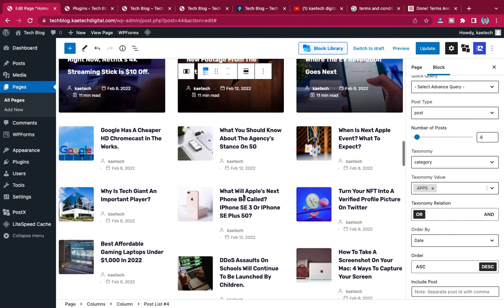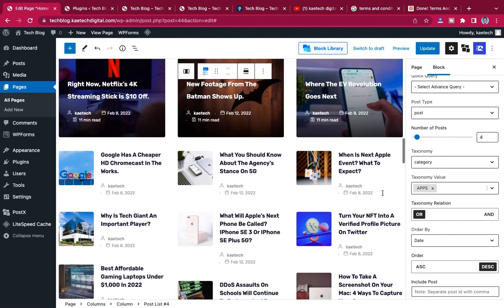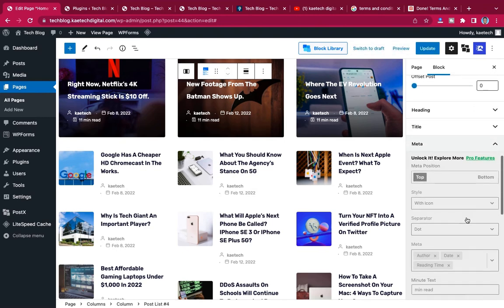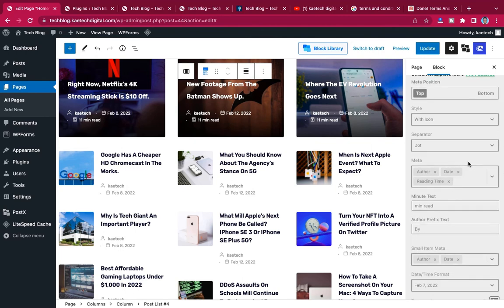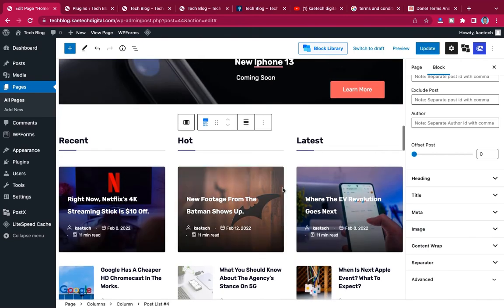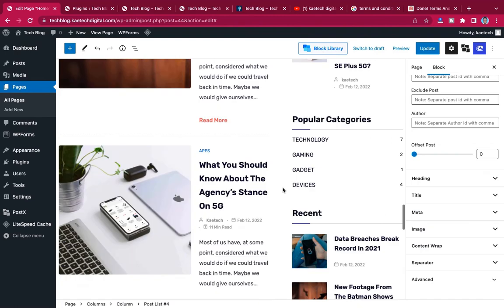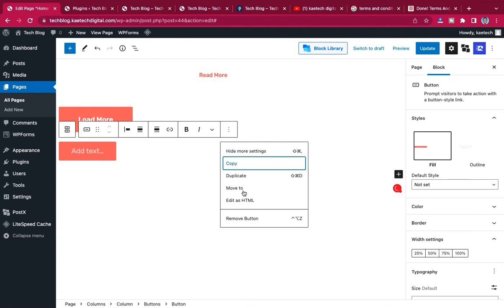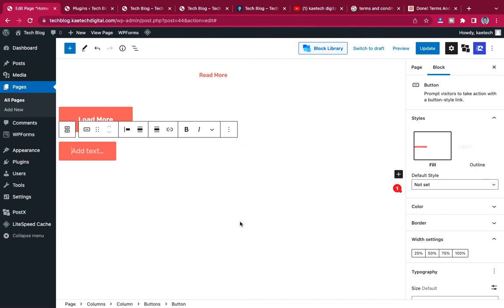Okay, and then if you want meta, okay, you can also do all those things. But this one is the pro version, so you leave it as it is. Okay, so basically that is how you can customize all these things. Now if you want to, like I said, if you want to insert your own kind of, like, let's say you want to, let me delete this one over here, delete. Let me remove this, then remove the button.